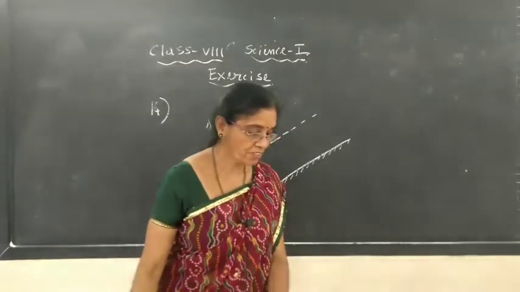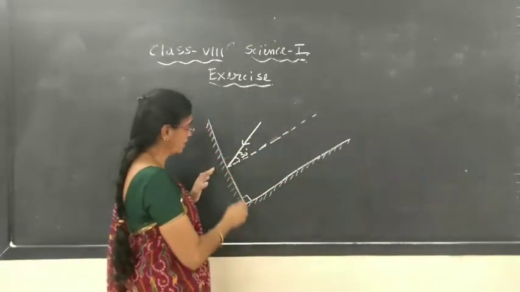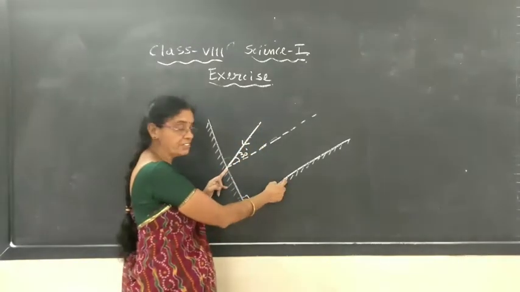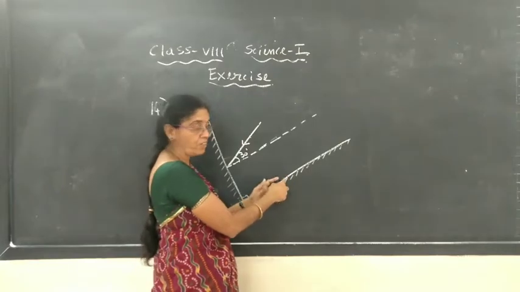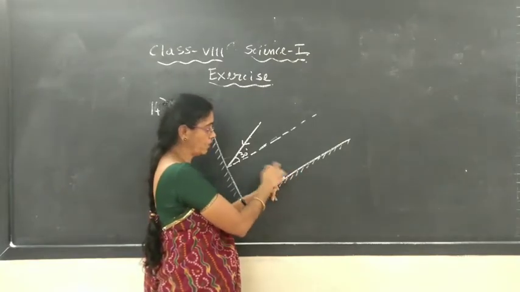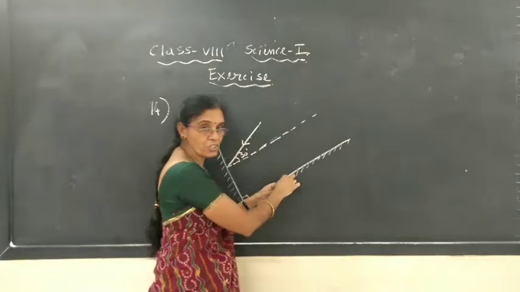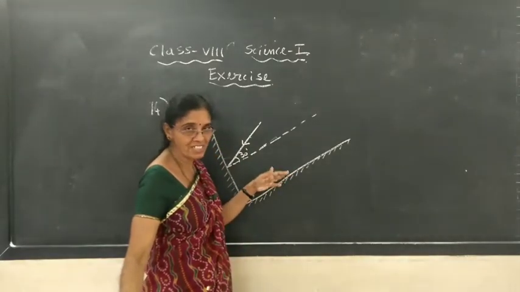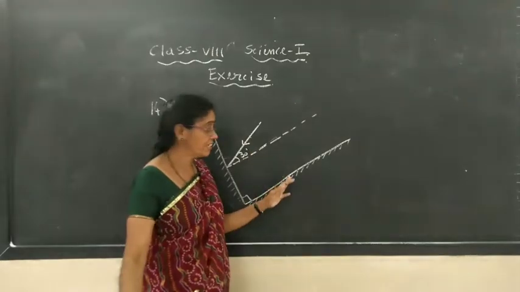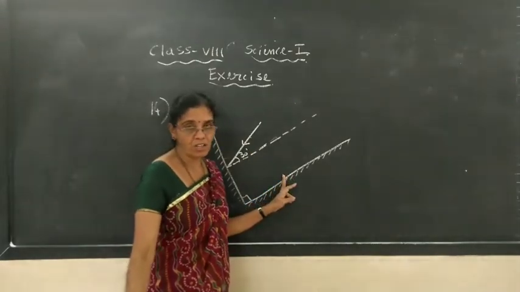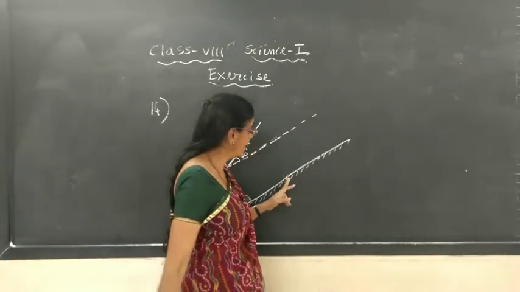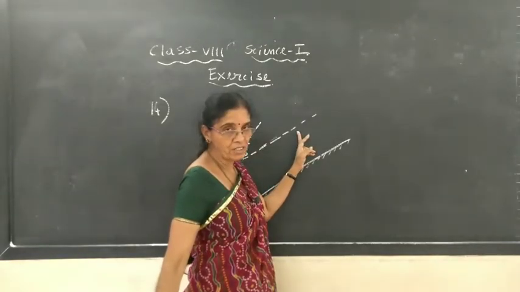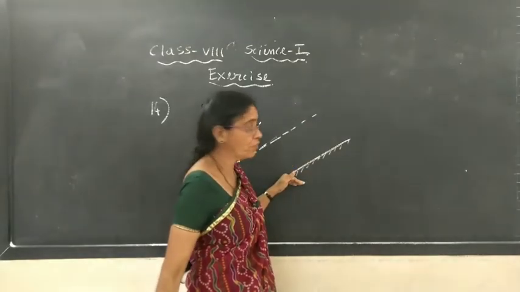Now your work is, say this is the incident ray. It will get reflected here. It will fall on the second mirror. When it falls onto the second mirror, it is incident now. Even though it is a reflected ray, it is incident on this second mirror, and that will act like an incident ray. Then apply the laws of reflection and find the direction where it will move after reflection from the second mirror. That we have to draw.